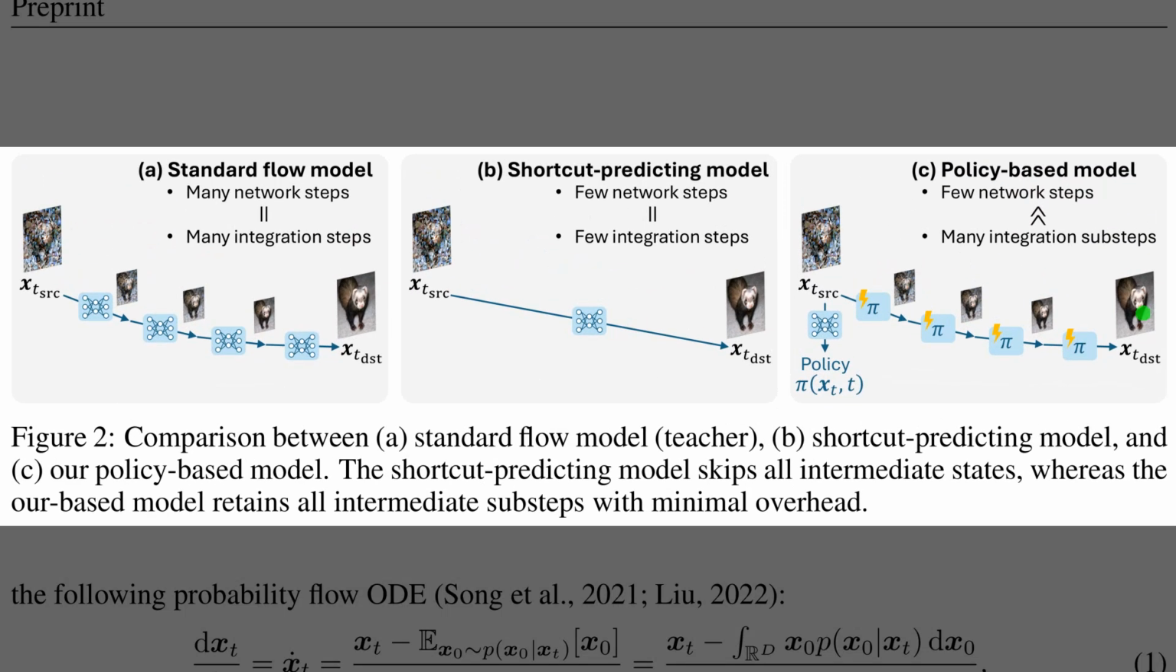Alright, Figure 2 compares 3 generation strategies side by side. Panel A depicts the teacher flow, which needs many network calls and many integration steps to track the trajectory. Panel B shows the shortcut student that jumps directly, using few network calls and few steps, which tends to lose intermediate states. Panel C illustrates the policy-based approach that keeps few network calls yet restores many cheap integration substeps via a learned policy, so solver accuracy and diversity are preserved.